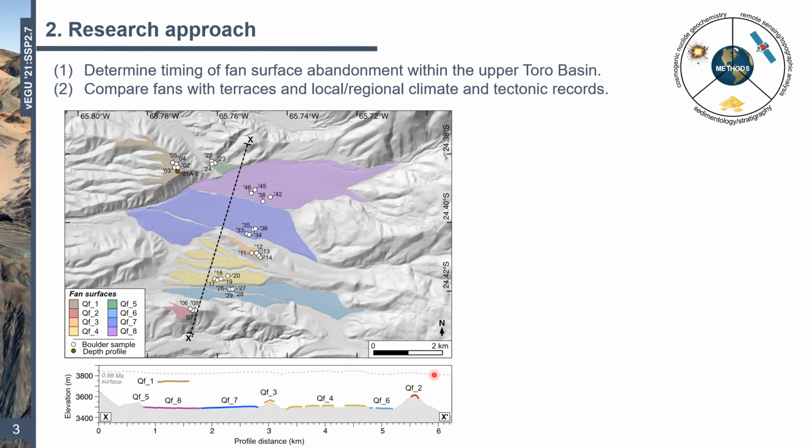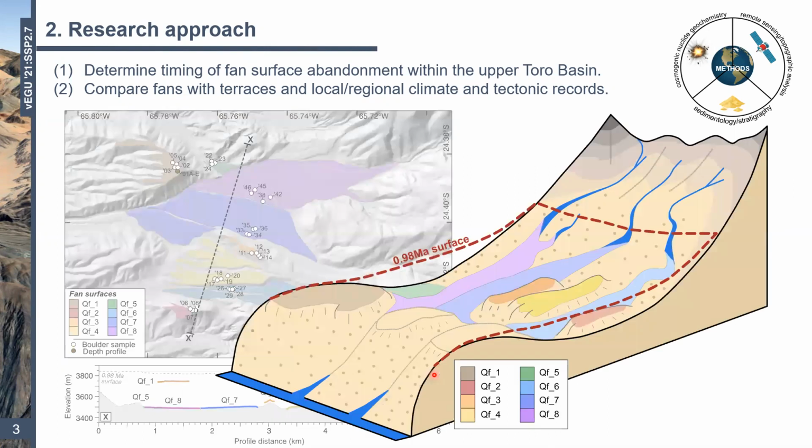This was the topography of the upper basin, and it looked very different from today. So we know that since then, there must have been some extensive incision or major evacuation of sediment. Perhaps an easier way to digest this is to look at this schematic, which will feature quite a lot throughout the presentation. Each surface is shaded differently, and you can see that they all sit at different levels. However, the more earthy browns and reds sit stratigraphically higher than the blues, greens, and purples of the lower surfaces. And of course, we have our 0.98 million year surface, our paleotopography, on the plot too.